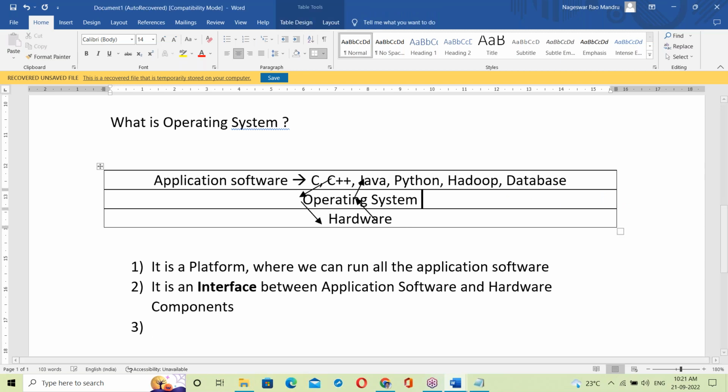Next, one more point about the OS. Inside the OS there is a library. The library is a collection of input-output functions.